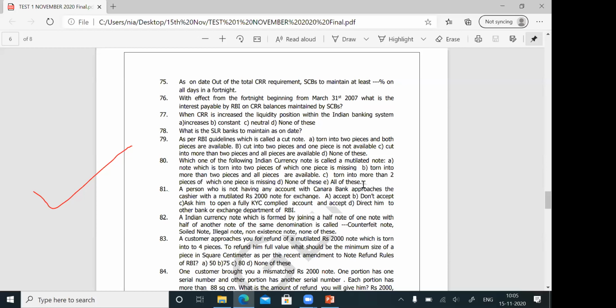Friends, for question number 81, the answer is that commercial banks and public sector banks have to accept all soiled notes as well as mutilated notes from the general public and customers. That means it is not necessary that you accept the mutilated note only from your customers. Even from the general public, you have to accept. So for question number 81, the answer is A.